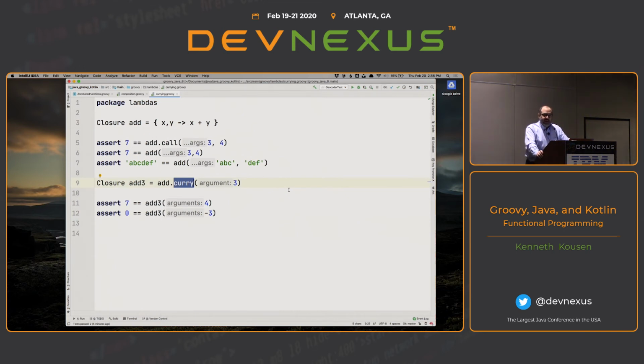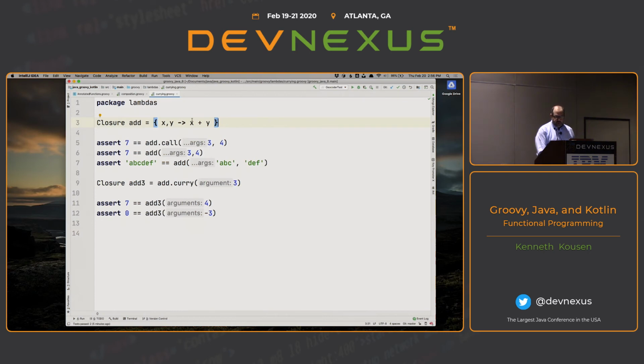Sorry about that. The idea behind the curry method is you take a lambda and you replace one of the arguments with a value, and that produces a new lambda. Now you can actually replace one of the arguments with another lambda. I don't want to get into that. But here, for example, I have an add closure. Take two values and add them up.